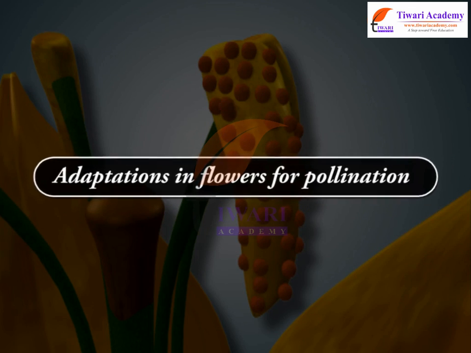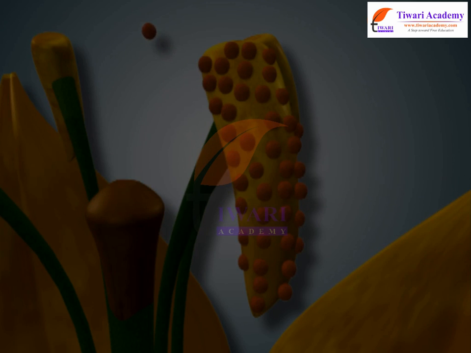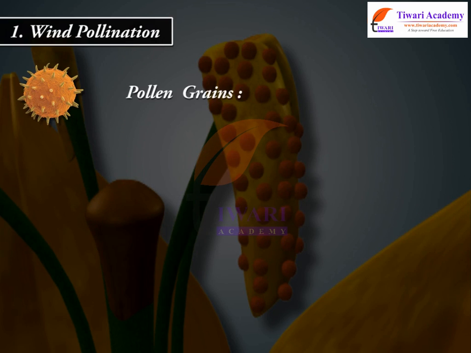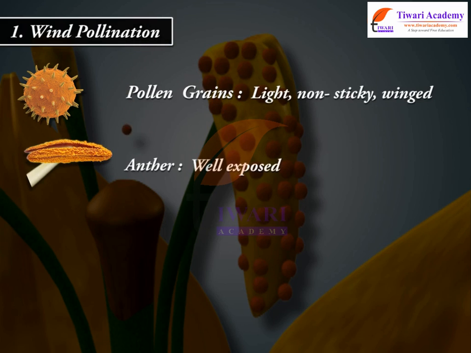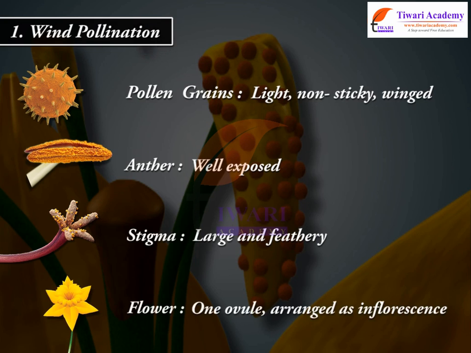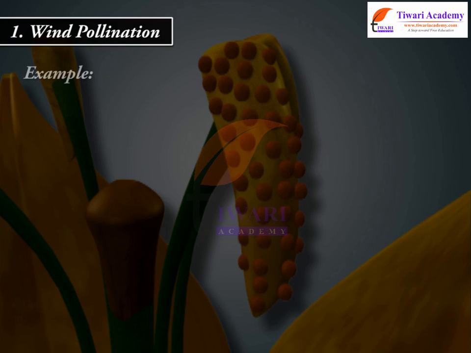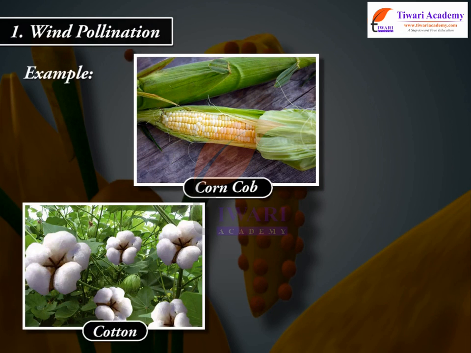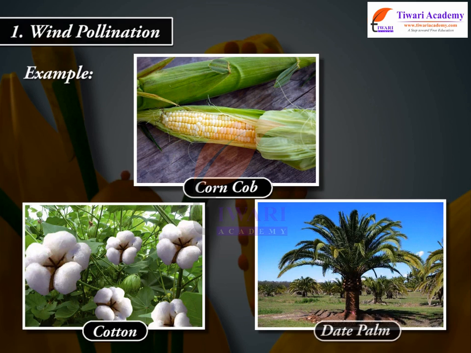Adaptations in flowers for pollination. 1. Wind pollination. Pollen grains: light, non-sticky, winged. Anther: well exposed. Stigma: large and feathery. Flower: one ovule arranged as inflorescence. Example: corn cob, cotton, date palm.